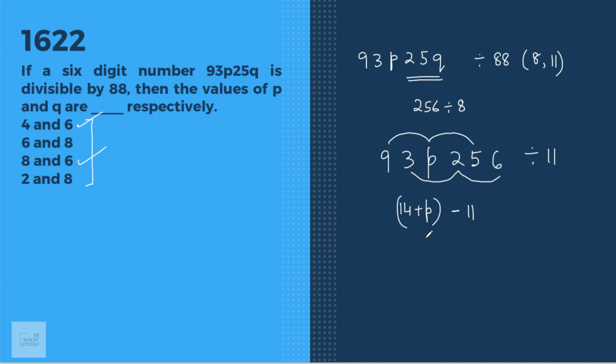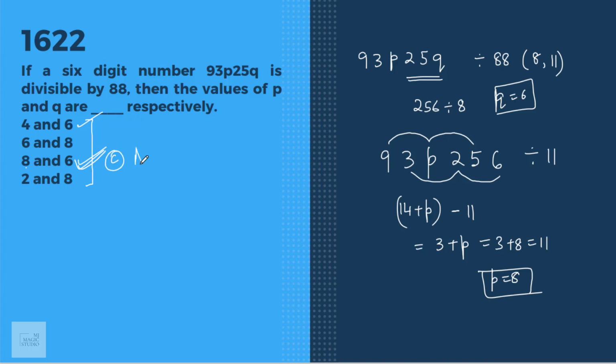So if I deduct these two, I'll get 3 plus P. What should be the value of P so that 3 plus P becomes 0 or a multiple of 11? If I take 4, 3 plus 4 is 7, but if I take P equal to 8, 3 plus 8 is 11. That means this number will become divisible by 11. So the value of P is 8 and the value of Q was 6, 8 comma 6, that fits in option C.